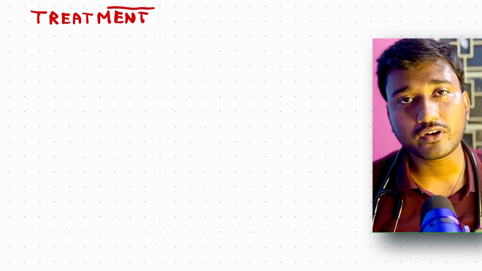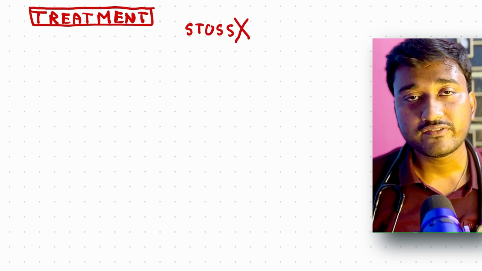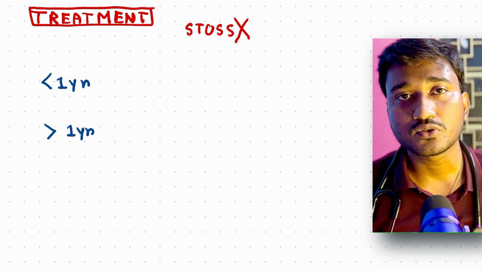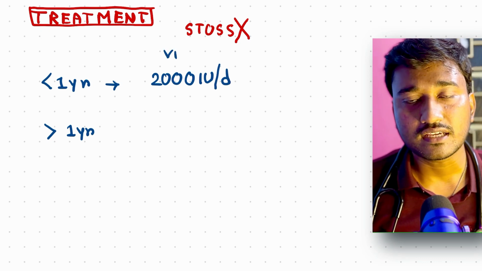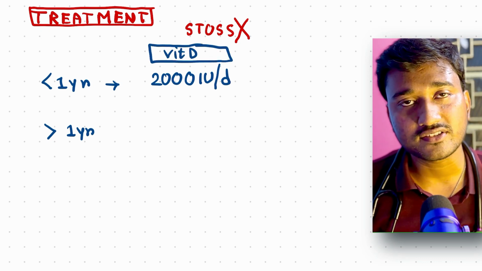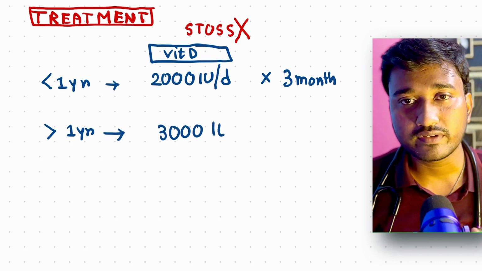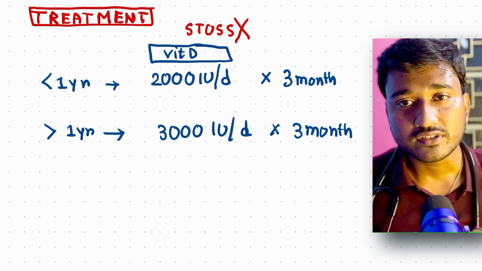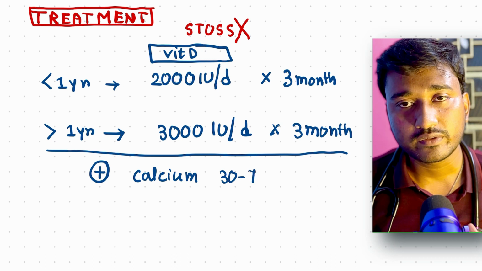What is the treatment for rickets? Remember, as vitamin D deficiency is the most common cause of rickets in resource restricted settings, the treatment is vitamin D. Earlier we were giving stoss therapy, that is 6 lakh international unit. Now we are not giving like this. We have now the regimen like less than 1 year of age, 2000 international unit per day, more than 1 year of age, 3000 international unit per day.